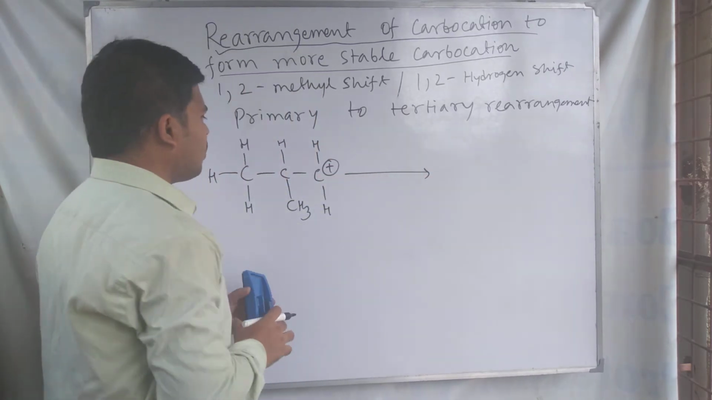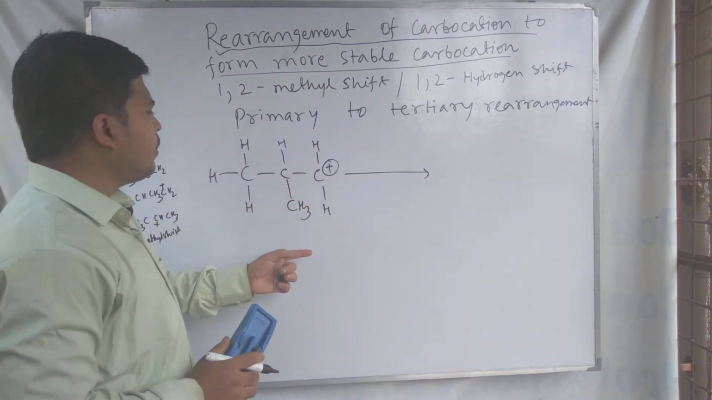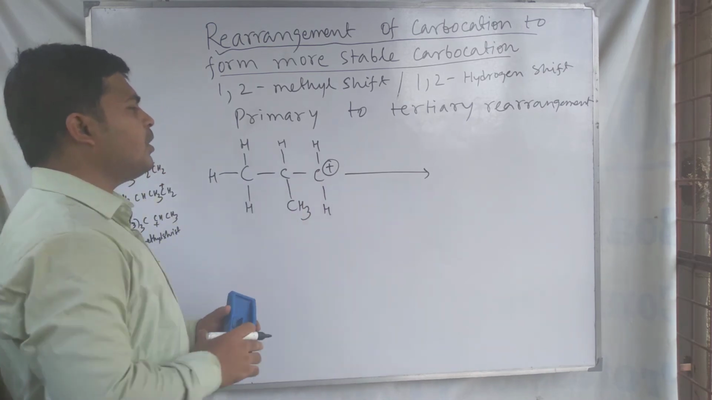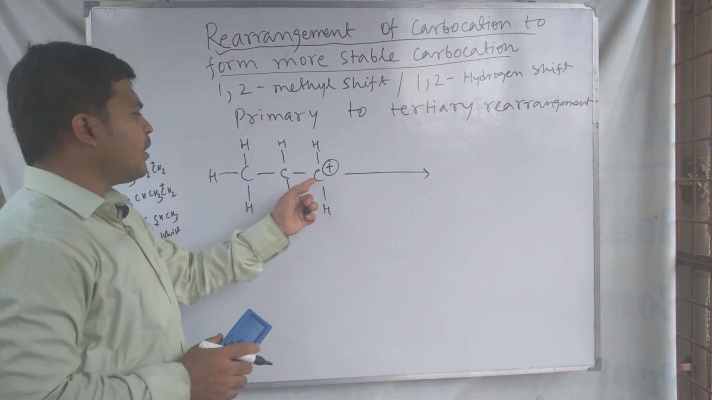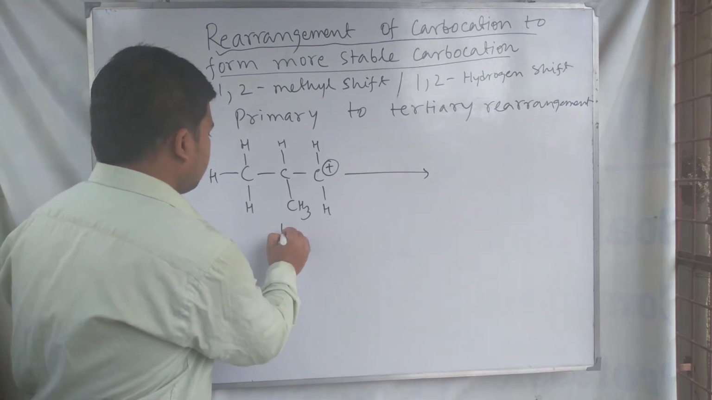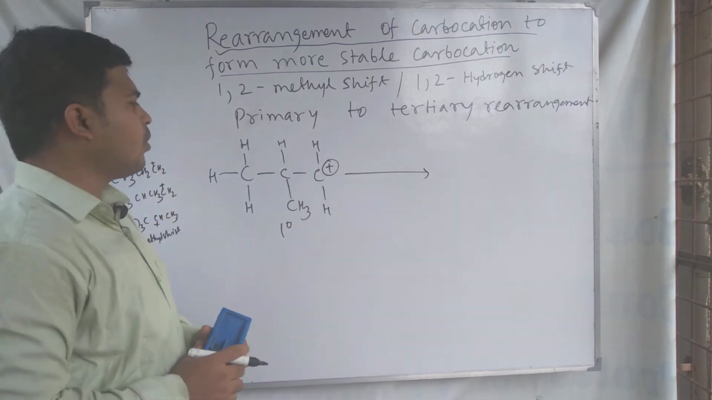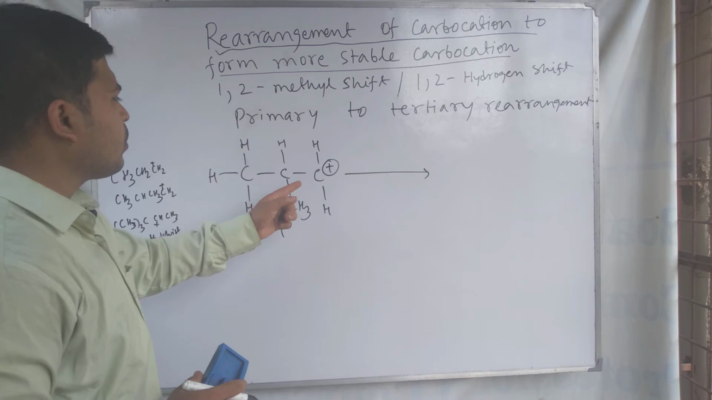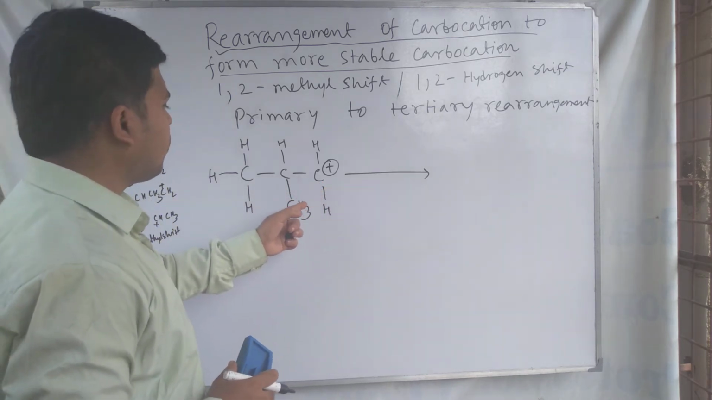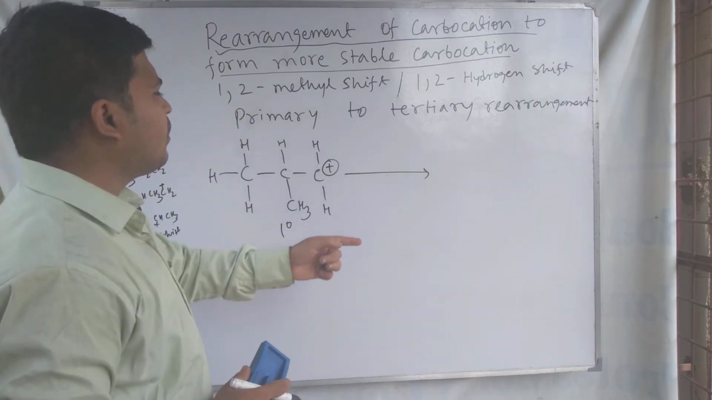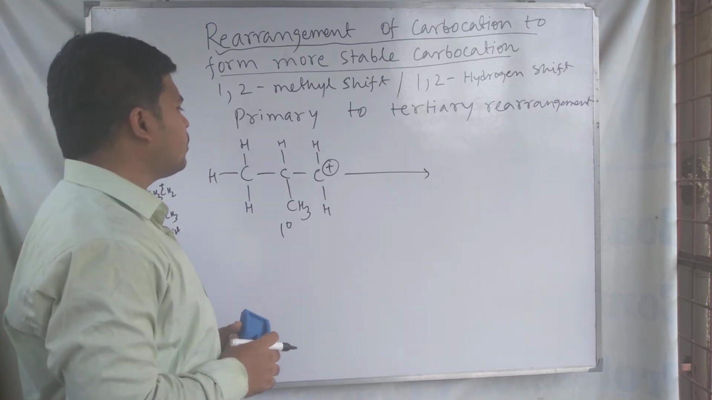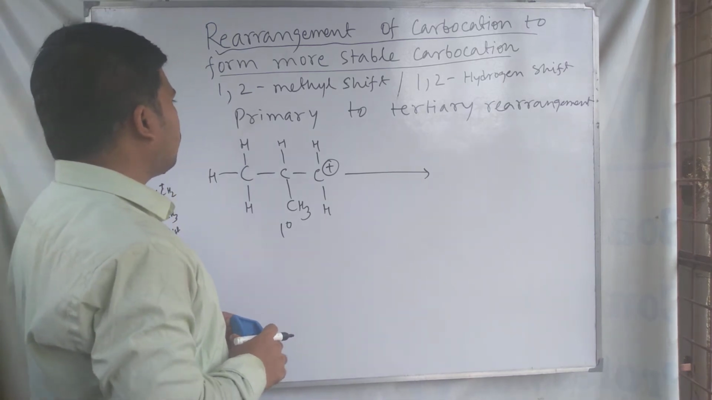suppose we have this carbocation. So in this carbocation we are seeing the positive charge bearing carbon is attached with another one carbon. So therefore it is a primary carbocation, 1 degree carbocation. This primary carbocation can rearrange itself to tertiary carbocation. How can it change to tertiary carbocation?